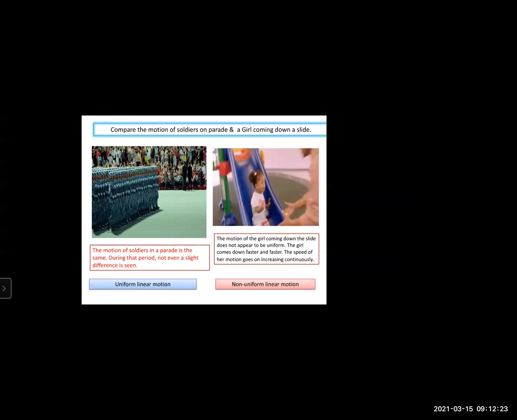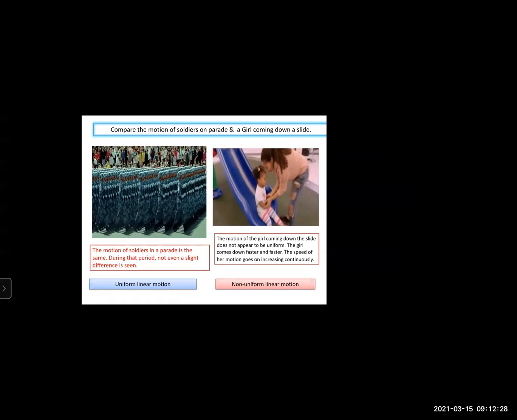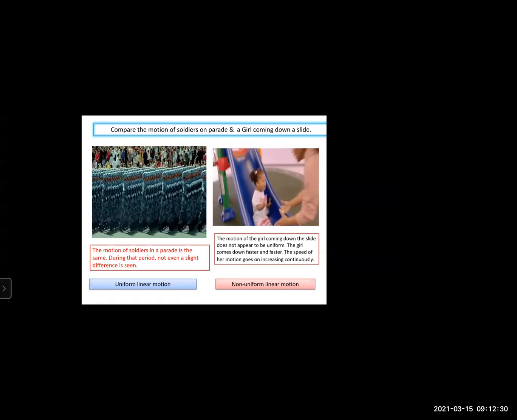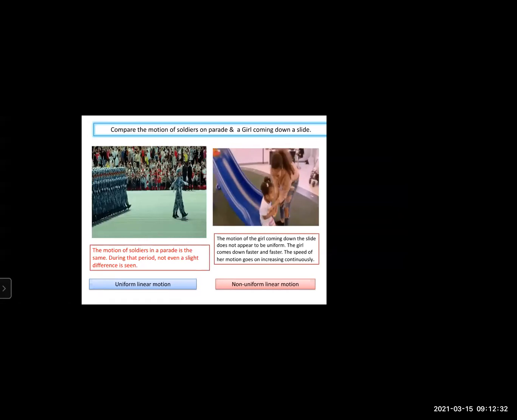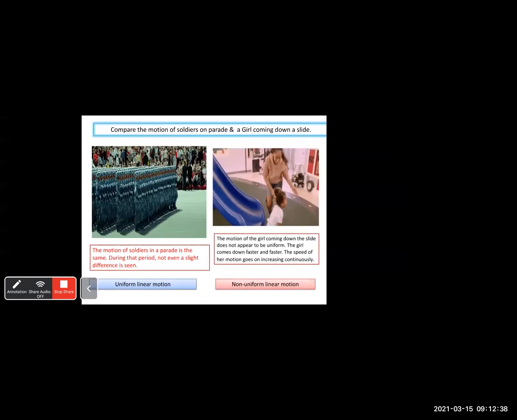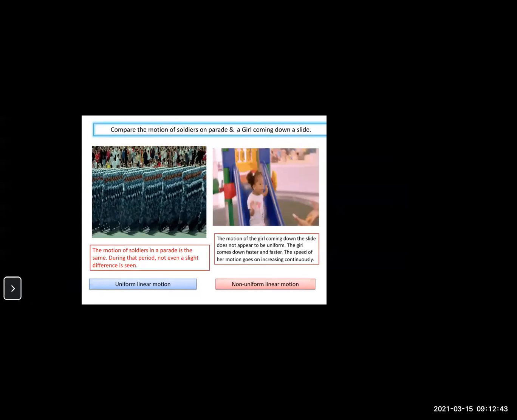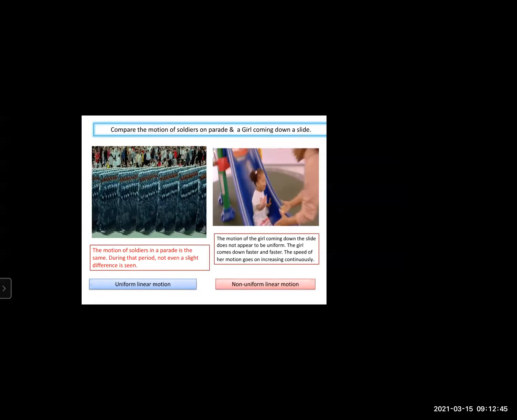Uniform means the same, and non-uniform means the motion is not the same, but it is in a straight line. That is why it is called non-uniform linear motion. The motion of the soldiers in the parade is an example of uniform linear motion.